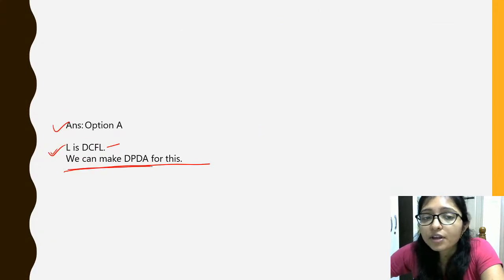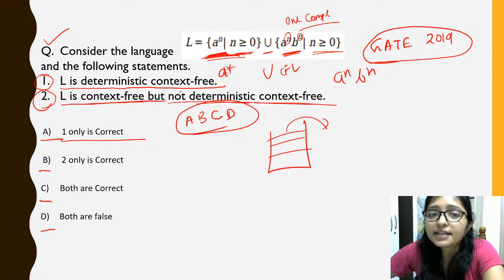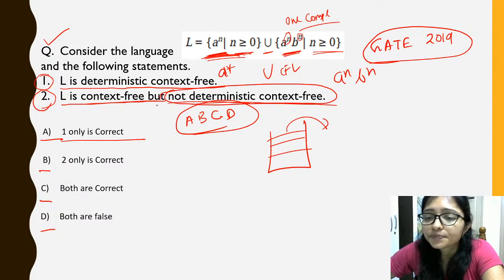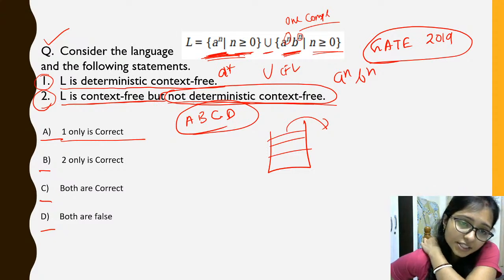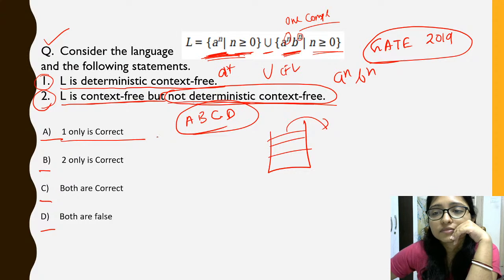It is DCFL. We can do it in DPDA, because here it was A to the power n and B to the power n. We can easily solve using push and pop, right? So why is it not deterministic context free? Why are you telling option B?